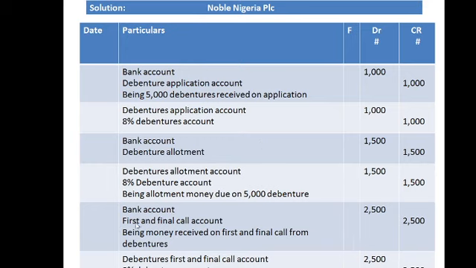Now the next one is first and final call account. I have bank ₦2,500, debenture first and final call account ₦2,500, and 8% debenture ₦2,500. Now here is my narration: being money received on first and final call for debentures. Please, your own must not be the same as my own. You can say your own way. You can remove the "being money received on first and final call from debentures." You can equally say being debentures money received on first and final call. Just make sure you add a narration to your journal.